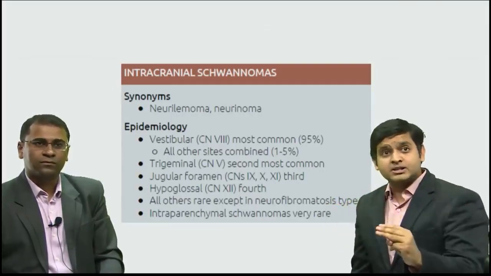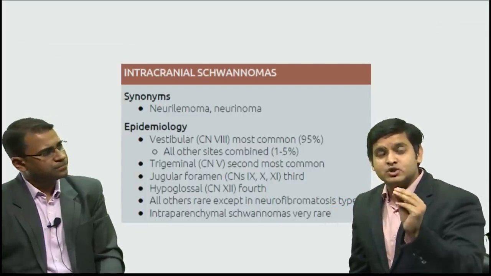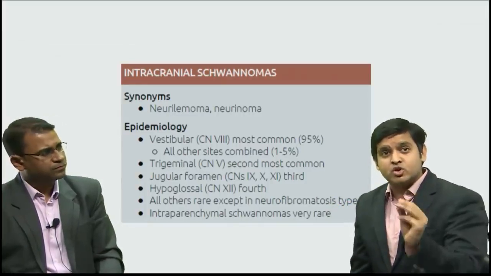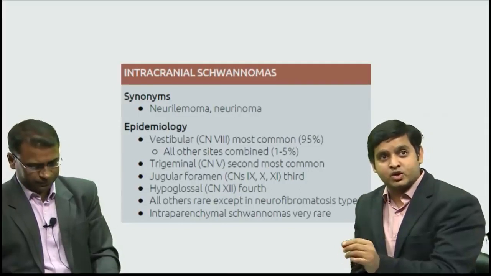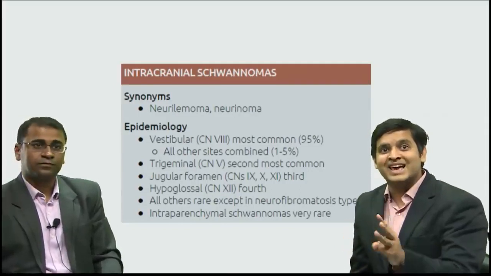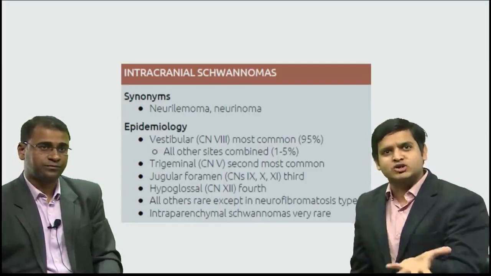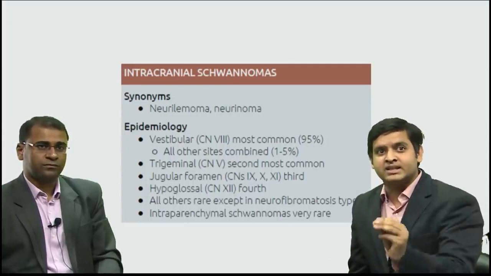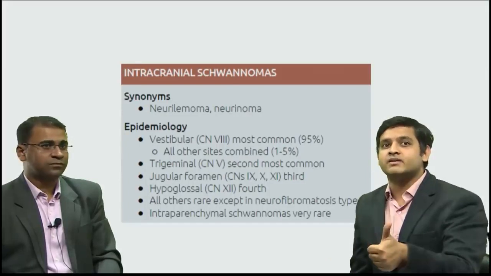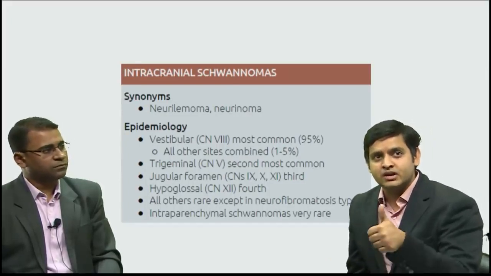Okay, now if somebody asks me the most common site of schwannoma in the brain, or the most common intracranial schwannoma, or the most common nerve originating a schwannoma, it is the 8th nerve. If they say acoustic, it has to be 8th. But even if they don't say acoustic, if they say schwannoma, it is the 8th nerve. The second most common nerve is the trigeminal, which is the 5th nerve.